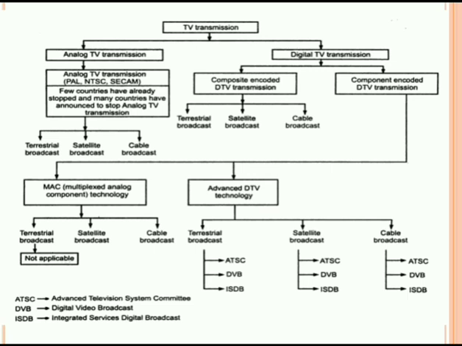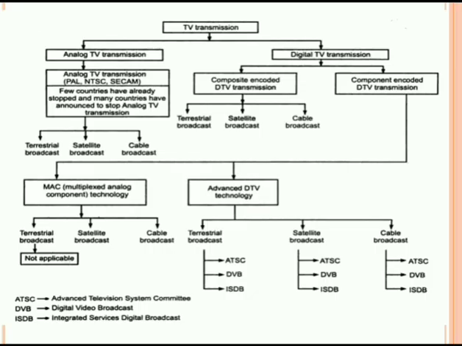Component encoding is more attractive, being independent of color system standards, and frame stores, noise reduction and spatial effects are much easier in component encoding. The transmission can be terrestrial broadcast, satellite broadcast and cable broadcast, as we can see in the image. The modulation techniques will be different for terrestrial, satellite and cable broadcast, meaning whatever modulation, either PCM or any other modulation, QPSK, we are using will be different for all these different standards.